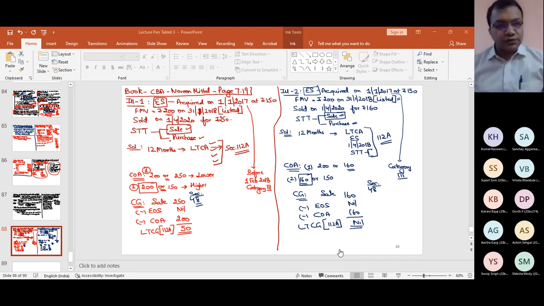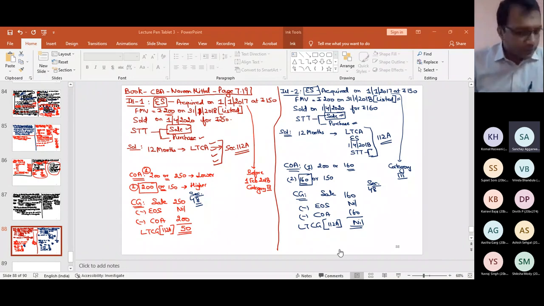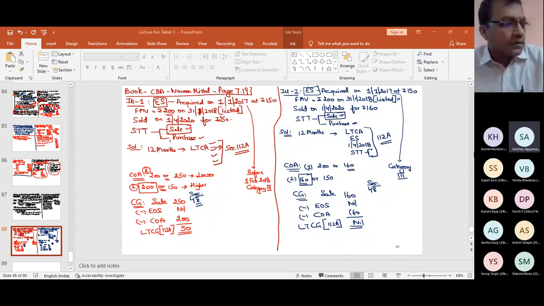Only one student has understood this point. Yes, yes. Sir, if we follow the steps of calculating the cost of acquisition, even though we acquired the share at 150 and we are selling it at 160, there is no capital gain. We are acquiring the asset at 150 and selling it at 160, yet we are not computing capital gain.